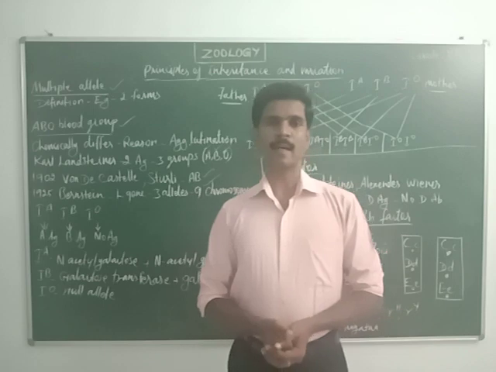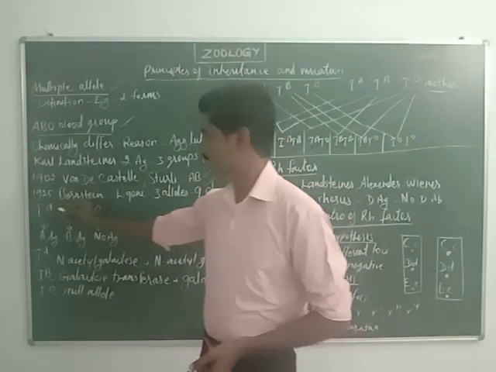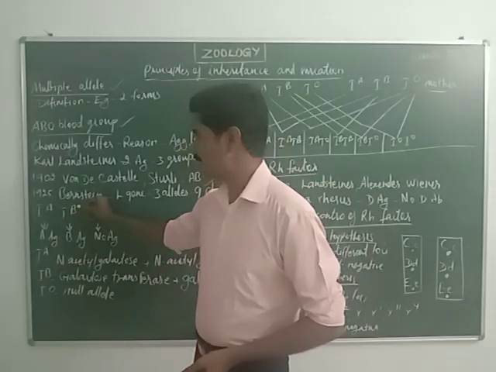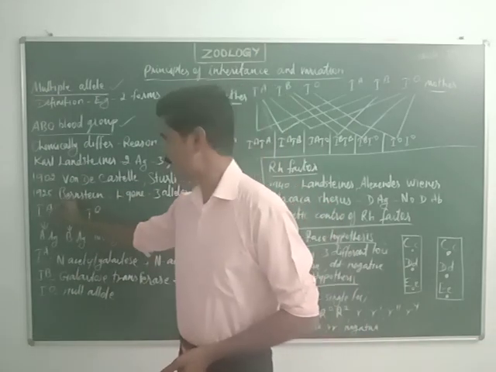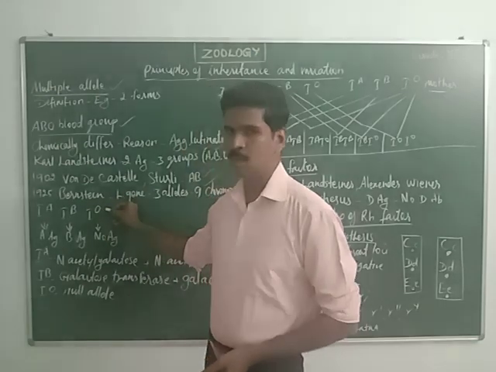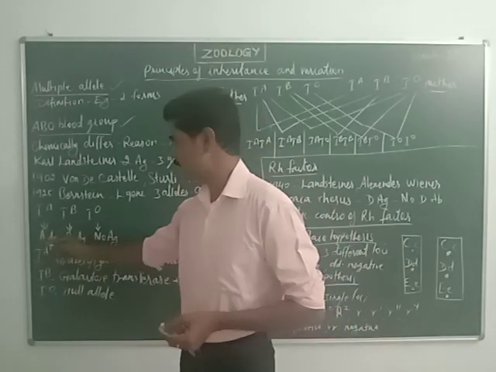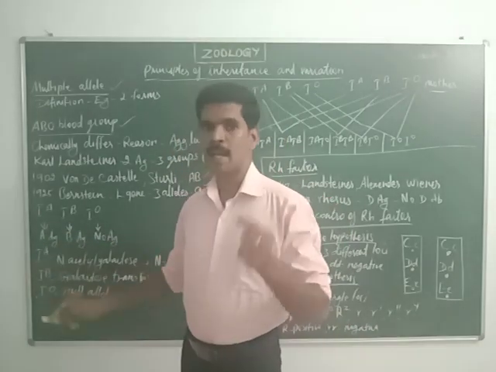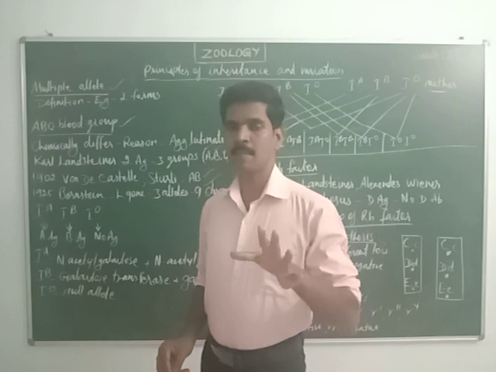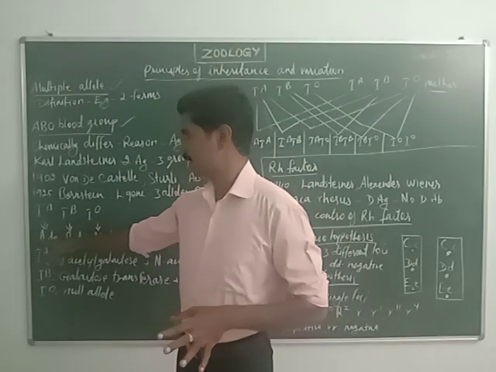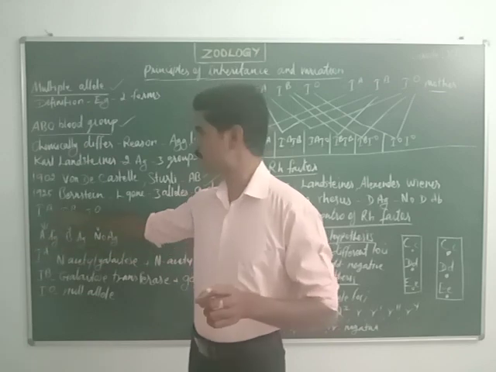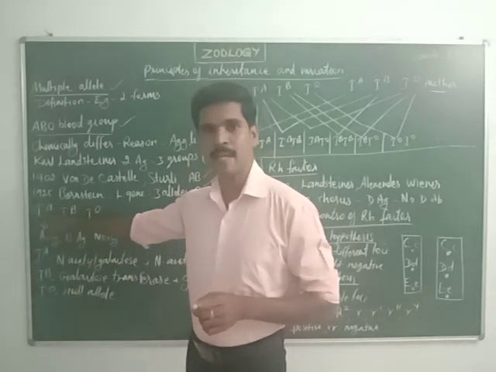Now the alleles' names: IA allele, IB allele and IO allele. If A antigen is present in a person's blood group, that is determined by the IA allele.